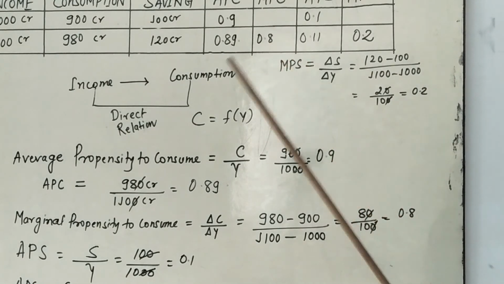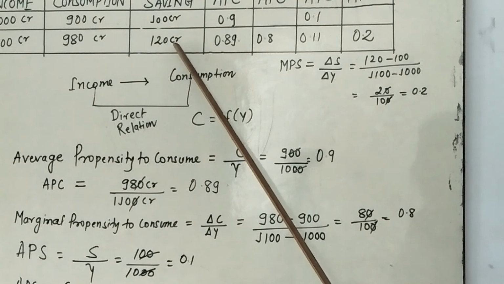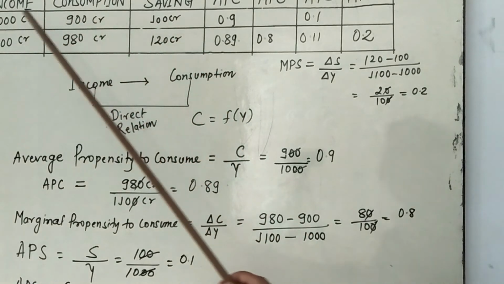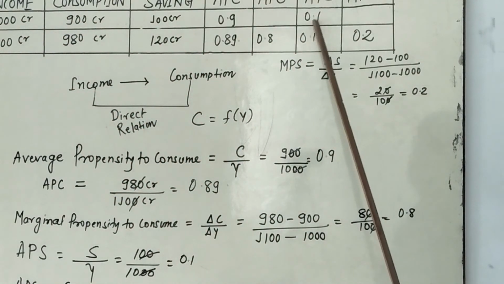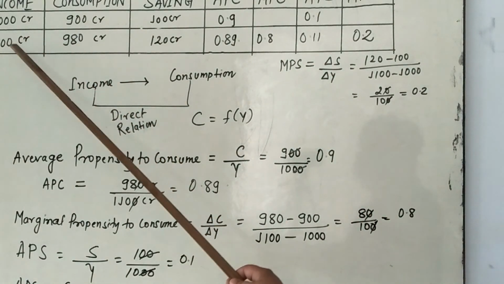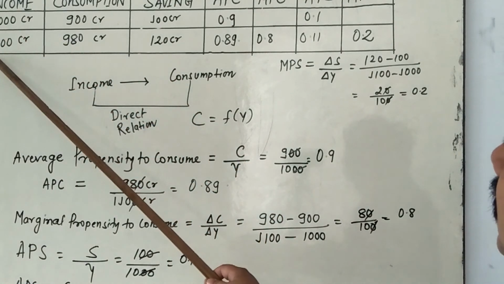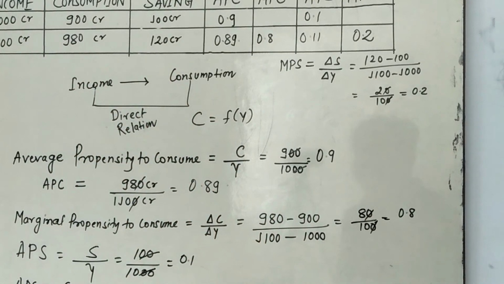So 0.8 is the MPC. Now, if you want to calculate APS, simple, S upon Y. S means saving. Saving is 100 upon 1000, so you get 0.1. Next, in this situation, the saving is 120 upon 1100, that is 0.11.